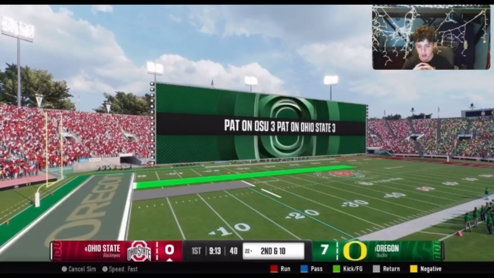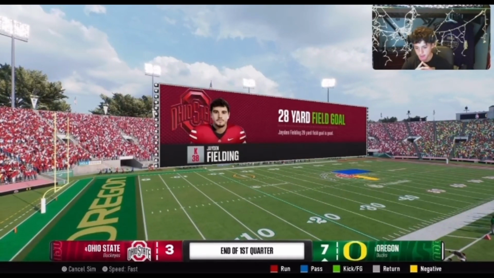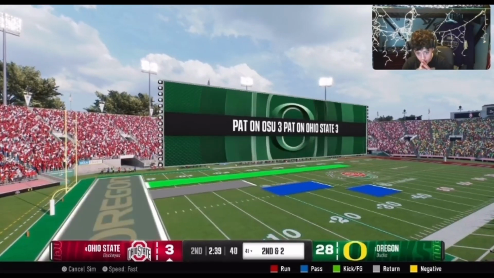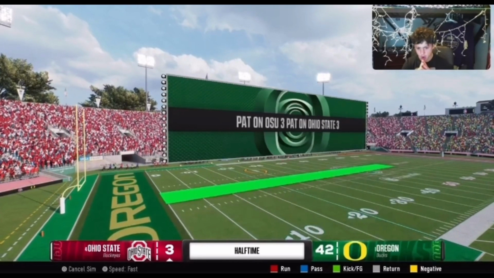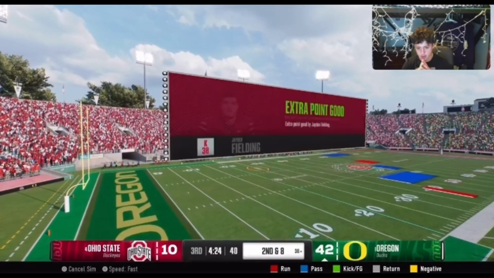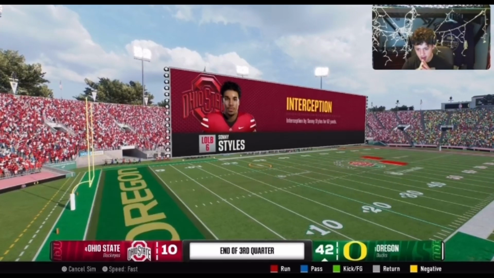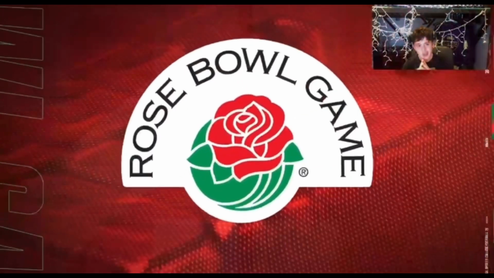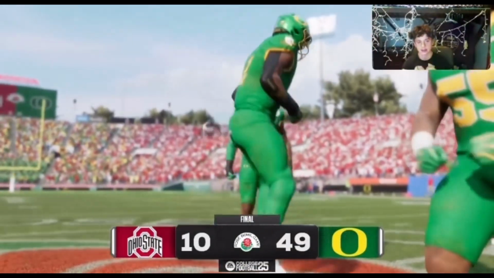So you got Ohio State getting it. Oregon gets it next and scores a touchdown. Then you got Ohio State having 3 points. Oregon 7. Oregon scores another touchdown. Oregon 21-3. Oregon 28-3. Oregon 35-3. Oregon 42-3. Ohio State scores another touchdown. Ohio State trying to get another touchdown, and they won't. Oregon coming up with a blowout win, 49-10 over the Buckeyes.